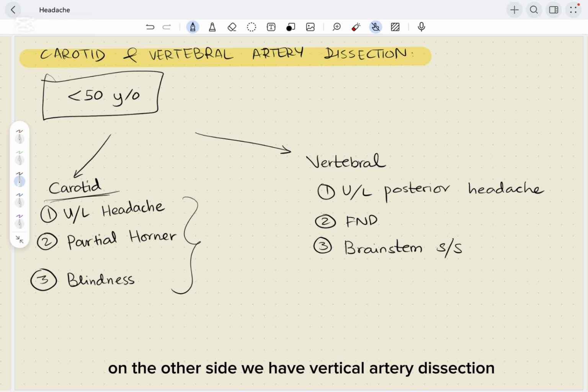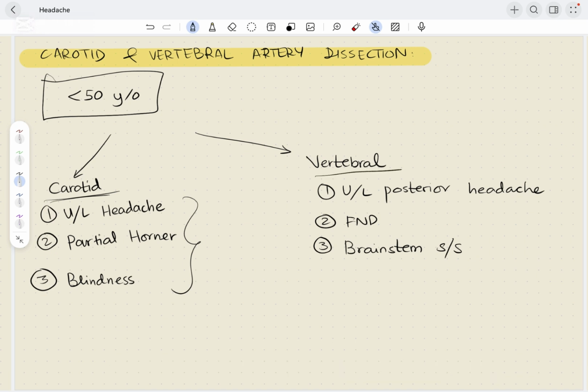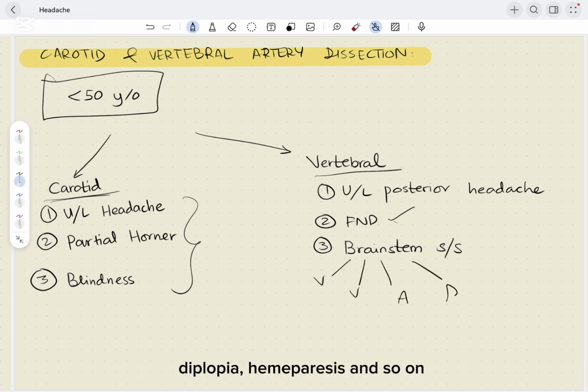On the other side, we have vertebral artery dissection that comes with unilateral posterior headache, neurologic deficit, and brainstem ischemia signs and symptoms. So, things like vertigo, vomiting, ataxia, diplopia, hemiparesis, and so on. Any patient that comes with severe retroorbital pain, in a healthy patient with no history of cluster headache, should be considered to have carotid dissection until proven otherwise.